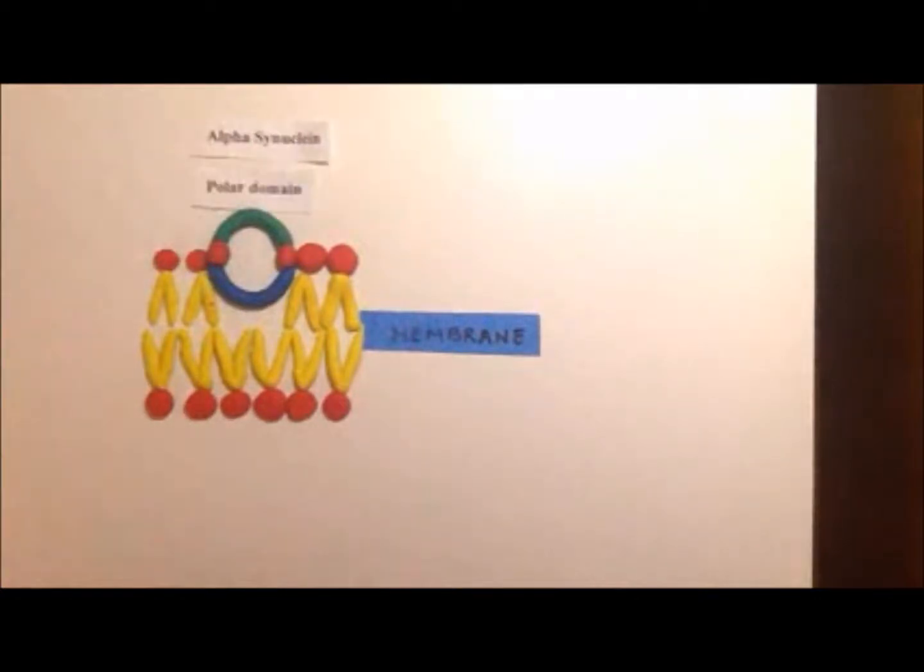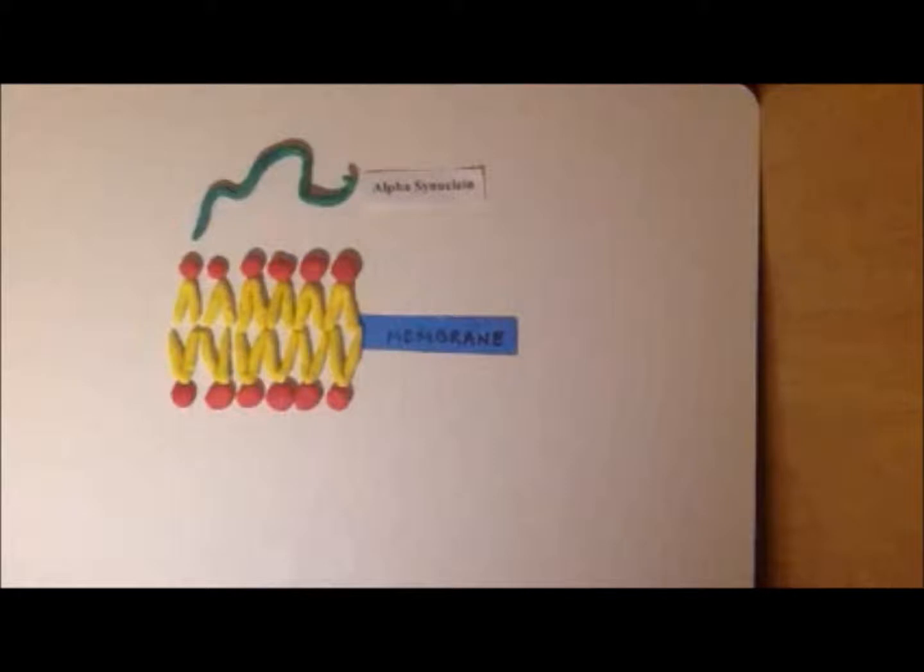Alpha-synuclein consists of a polar domain which interacts with the hydrophilic environment of the cytosol. It also has hydrophobic residues which are buried in the acyl chains of the lipid bilayer. These hydrophobic residues are also responsible for the toxicity of the protein. Also, there are positively charged lysine residues which separate these two domains and interact directly with the anionic surface of the membrane. Under normal conditions, alpha-synuclein exists as a native unfolded protein.